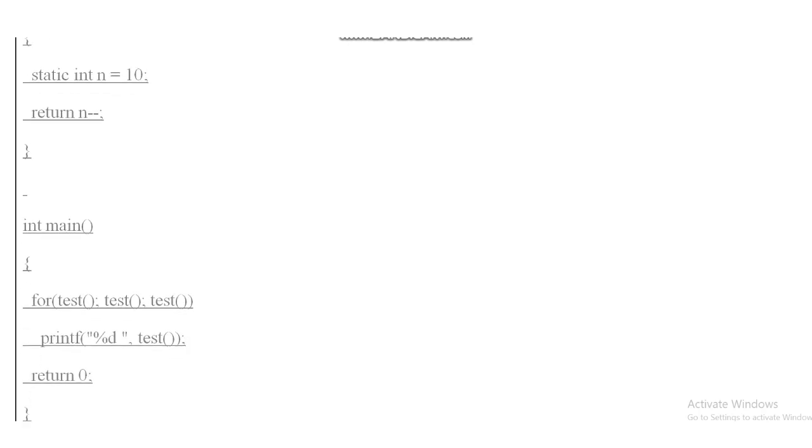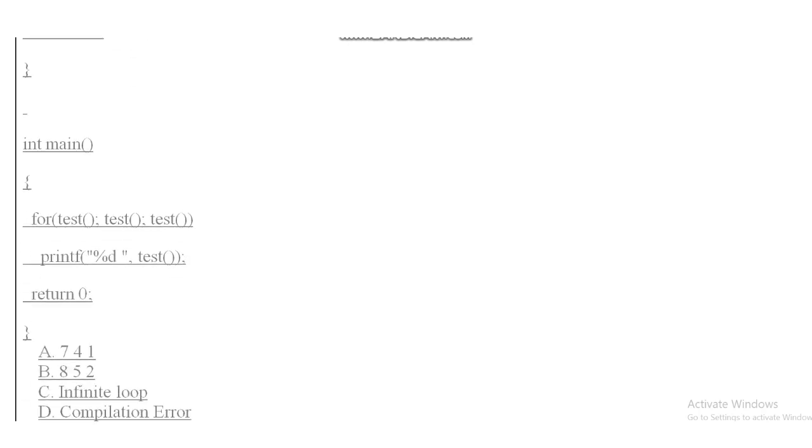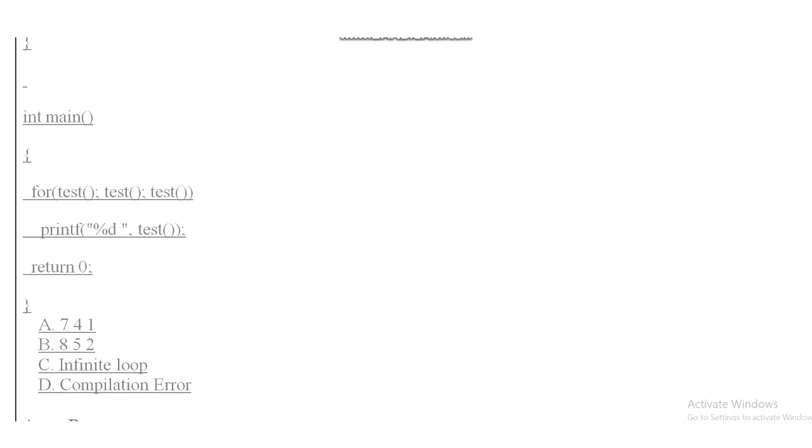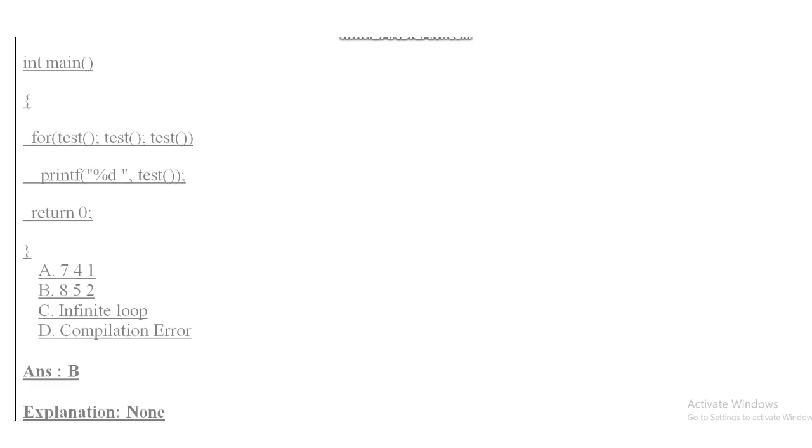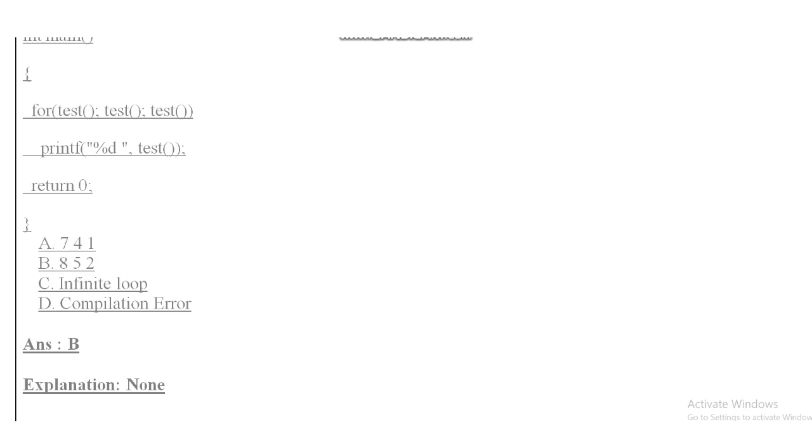In main function, test function is passed in all the 3 parameters, and the test function's value is printed. So options are A 741, B 852, C infinite loop, and D compilation error. So answer of this question is option B 852.